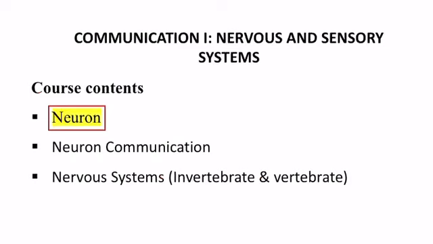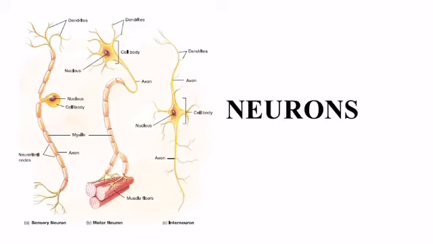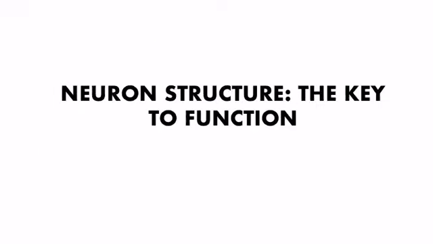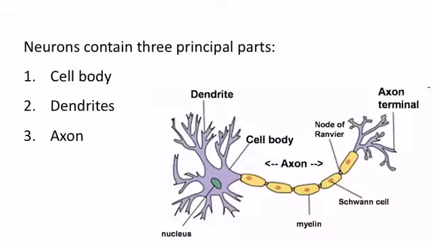Course contents of this chapter include neuron communication and nervous system in both invertebrates and vertebrates. This lecture is on the topic neurons. Neuron structure. Neurons contain three principal parts. These include cell body, dendrites and axon.